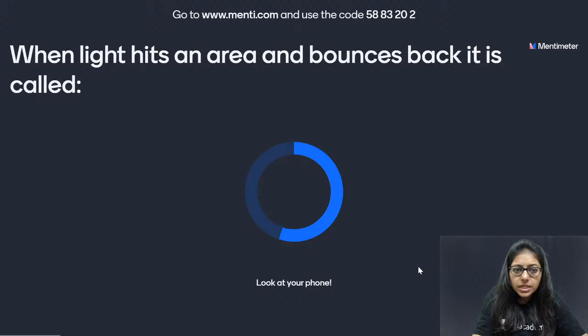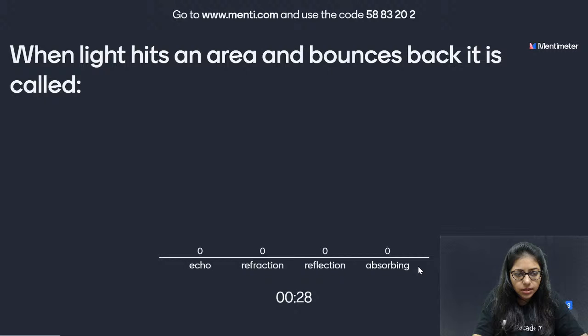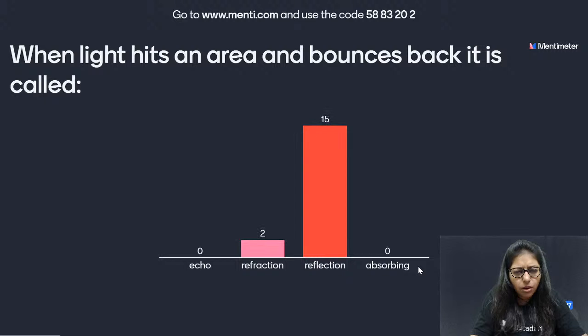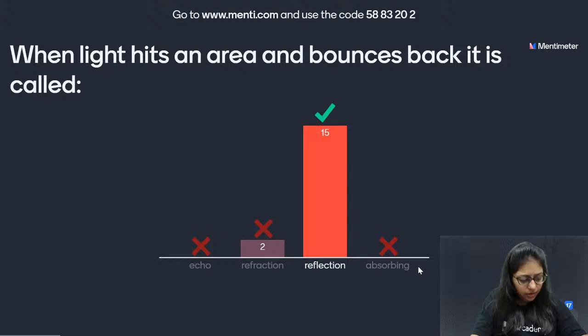When light hits an area and bounces back, what do we call it? We call it echo, refraction, reflection or absorbing. Guys, answer this question. And this time also I want all of you to be correct. So please, just 2 students. I think there was a doubt. The answer is reflection. Refraction is bending of light.